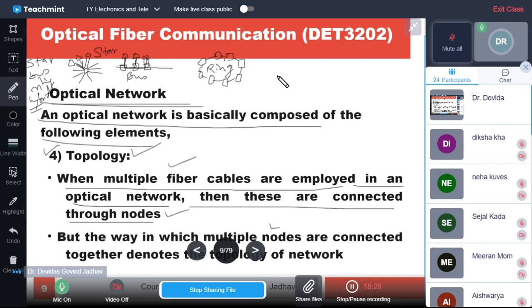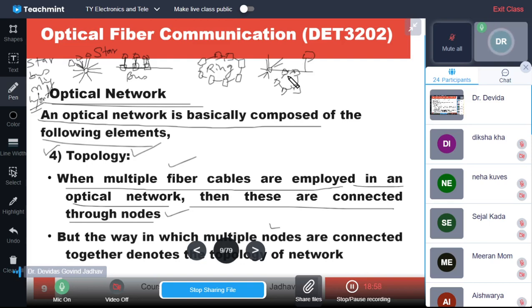And hybrid is there, in which bus is also there, ring is also there, star is also there. On the bus, it may be part of the ring. So it will become the hybrid topology. It may have other elements like bus.